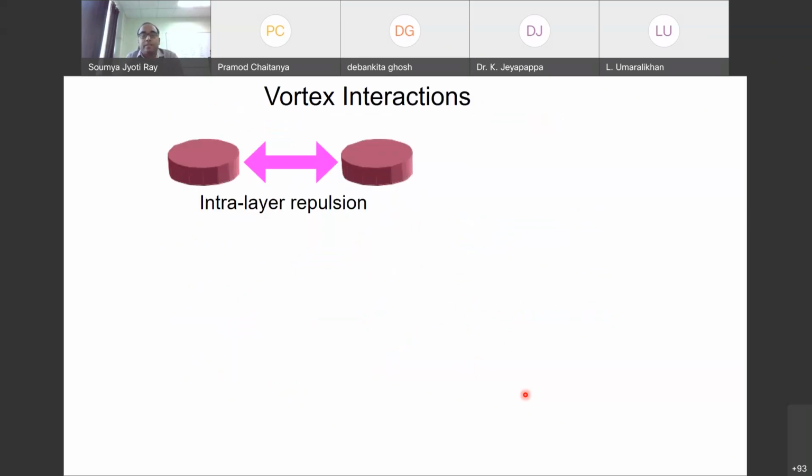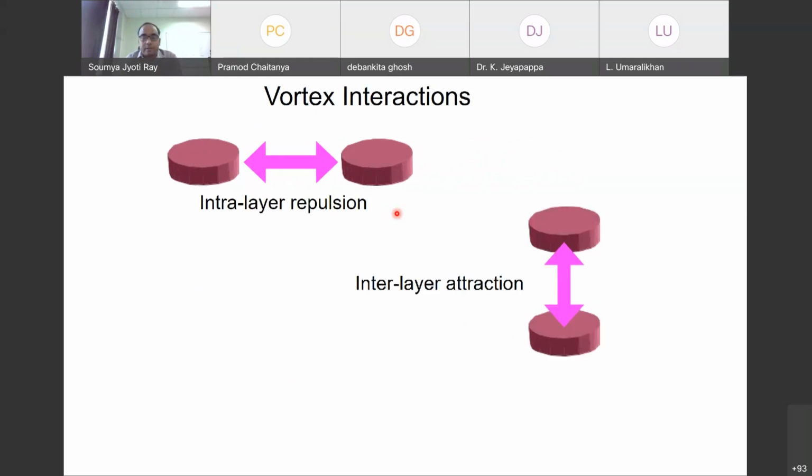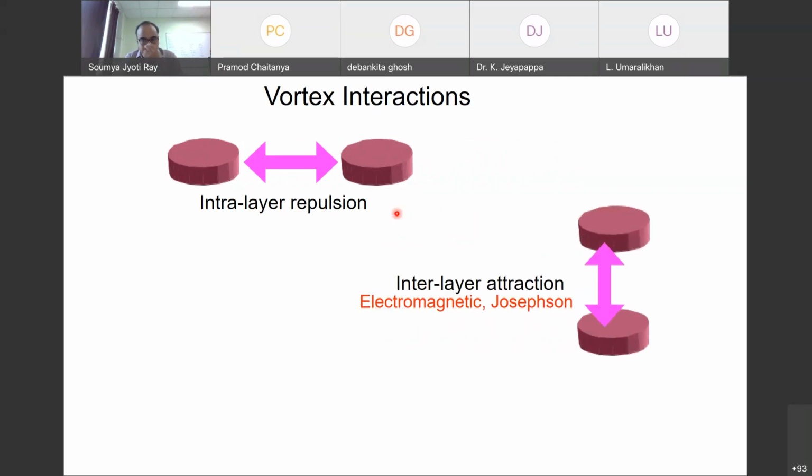Earlier I talked about repulsion, but this could be of different nature, or there could be attraction also. So let us look into it. First is interlayer repulsion, which means that two different vortices are repelling each other. It moved and then moved back. Then there could be interlayer attraction. Here they are in one layer and the other layer, attracting towards each other. This is called electromagnetic attraction.